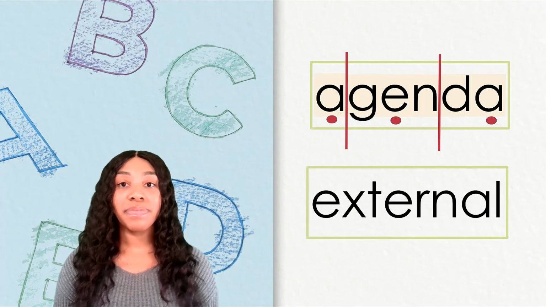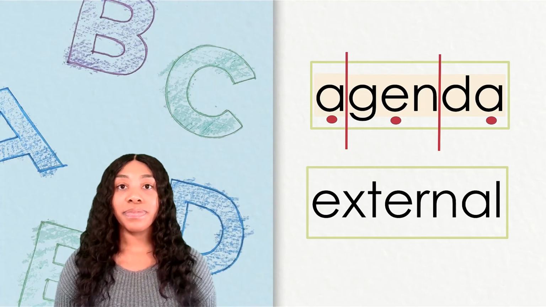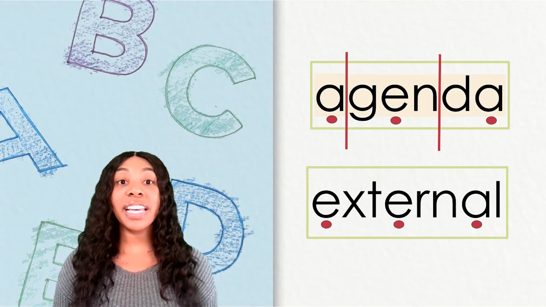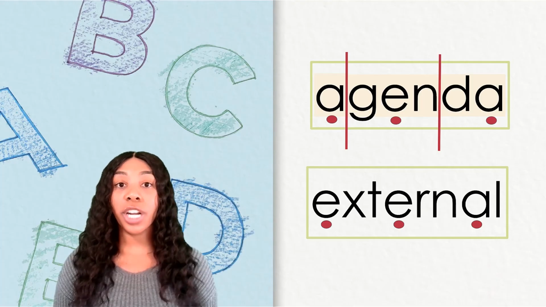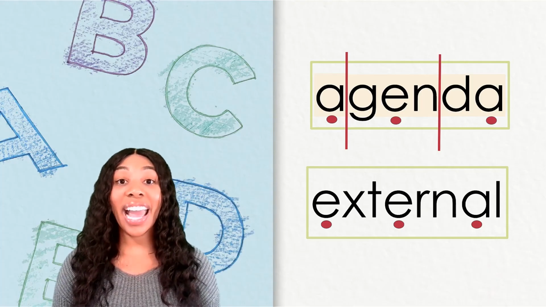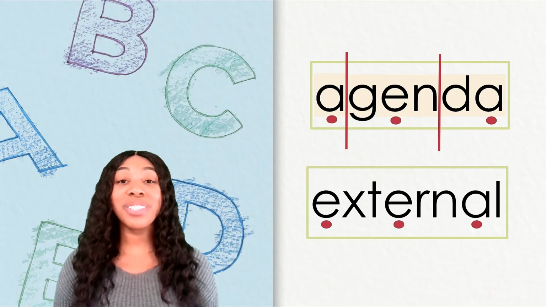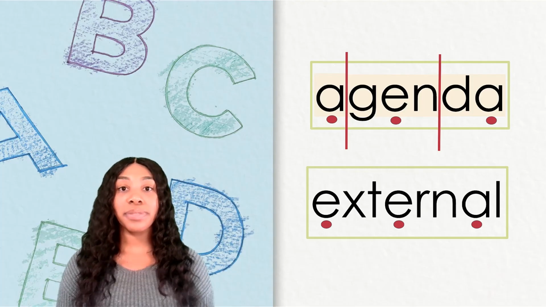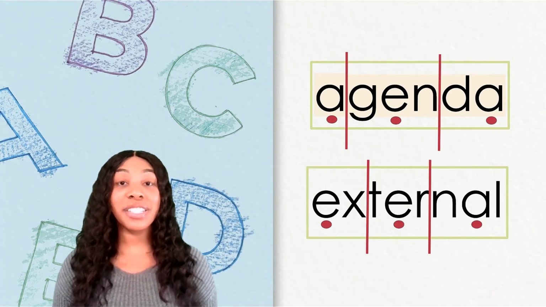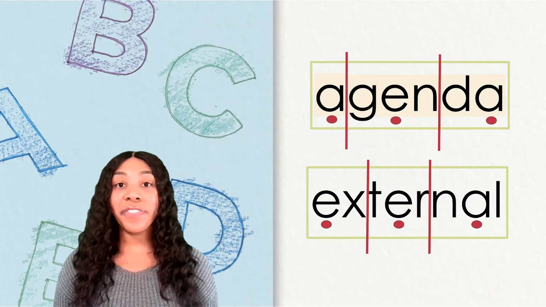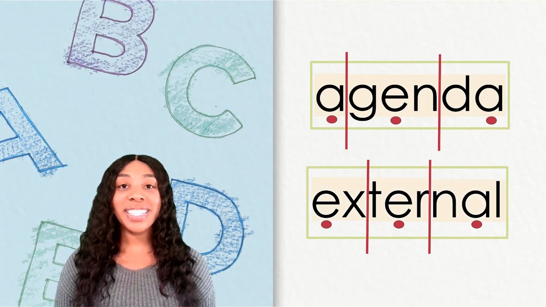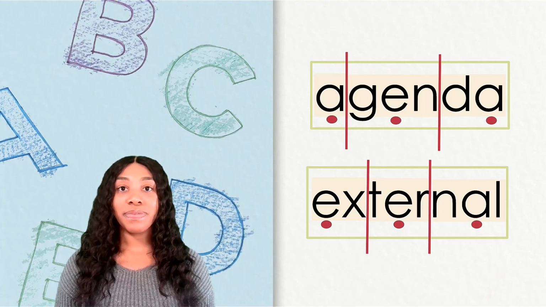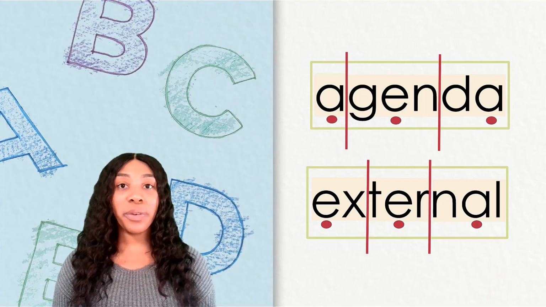Let's try one more syllable sleuth. Here's the second word. Let's find the vowels. The first syllable in this word is a closed syllable, ex. In the next syllable, we see an R-controlled vowel. After that, we see the vowel A, which will sound like uh because it's another sneaky schwa sound. Now it will be easier to read the syllables. Starting with the first syllable, we have ex, ter, nul. What is the complete word? External. Great work, syllable sleuths.